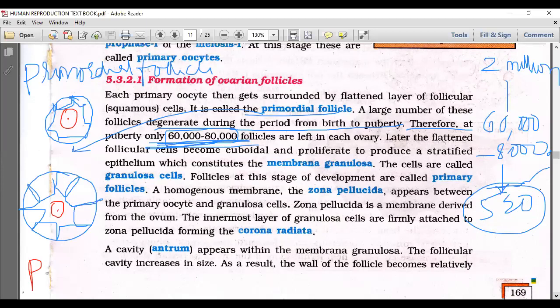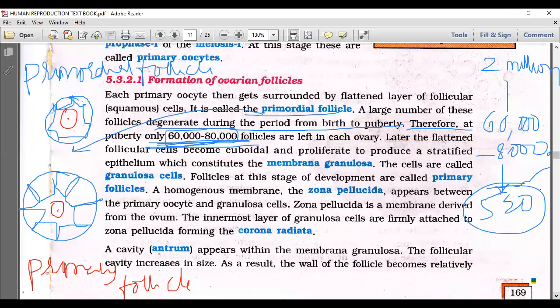This is called the primary follicle. The difference between the primordial follicle and the primary follicle is this: the primary oocyte surrounded by simple squamous epithelium is the primordial follicle. When the simple squamous cells turn to cuboidal epithelial cells, we say primary follicle.